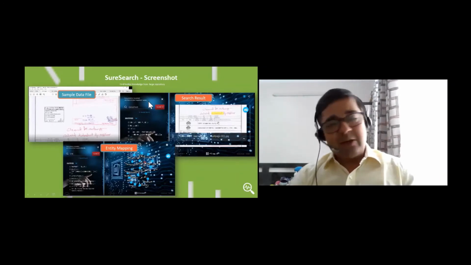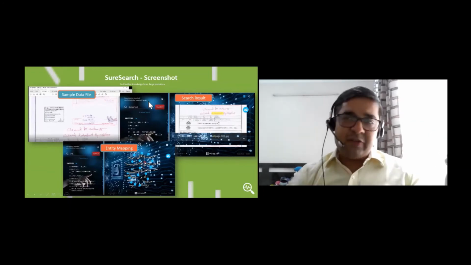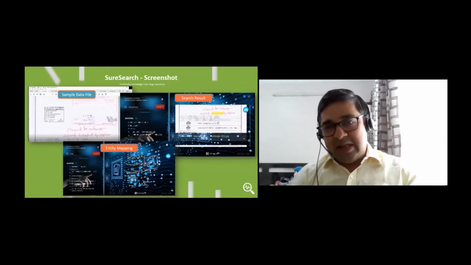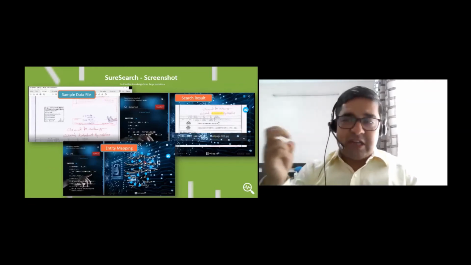So the screenshot you see on the right-hand side is the user searching for a particular term which was there in one of the scanned files where this was handwritten. So these kinds of things we are able to extract and put in front of the user also. The third thing which we have done, which is very important here, is entity mapping.